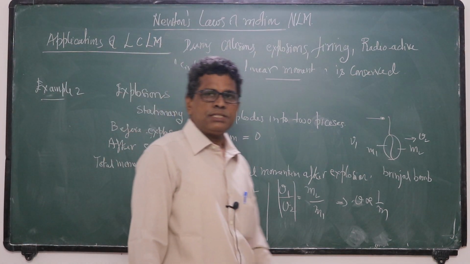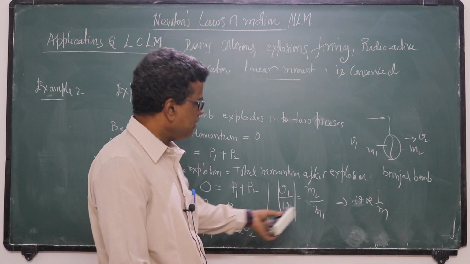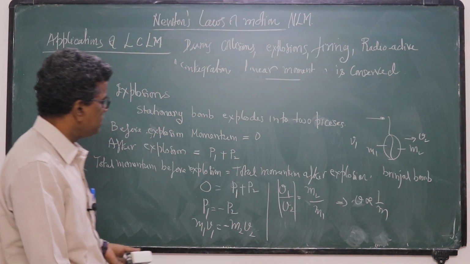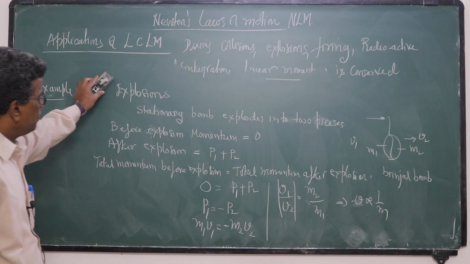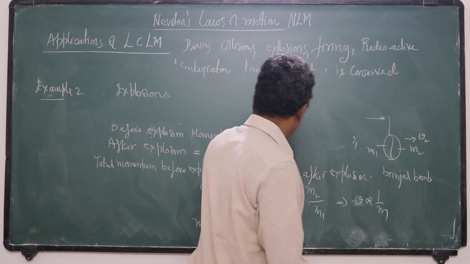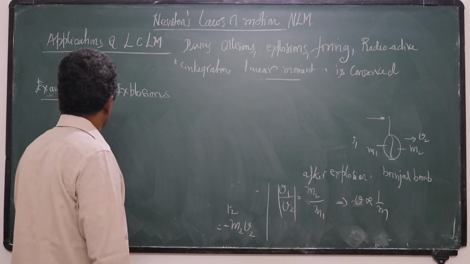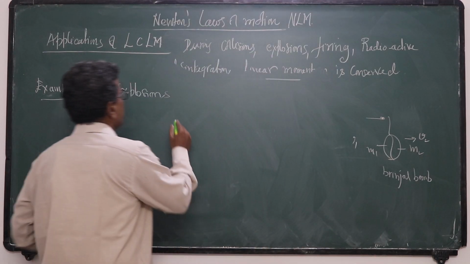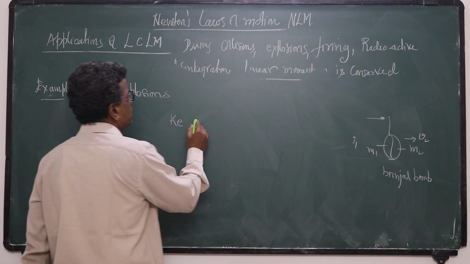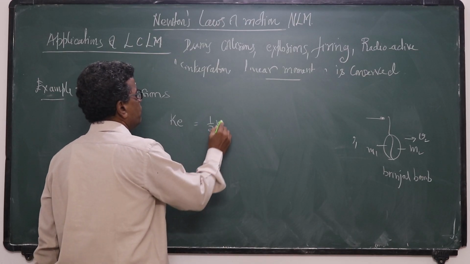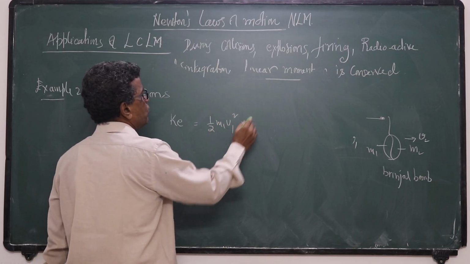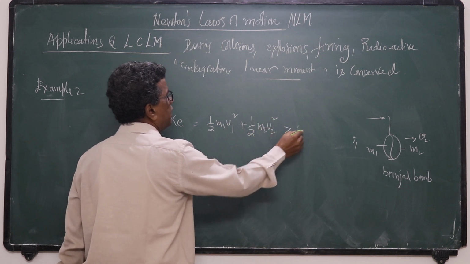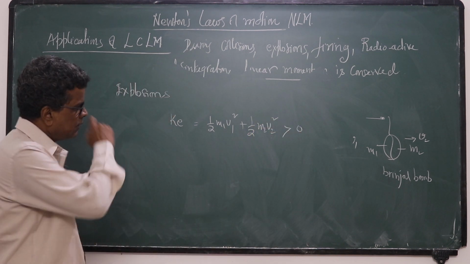During these explosions, the pieces get certain kinetic energy. Here kinetic energy is not conserved, because kinetic energy is positive. The kinetic energy of the system is half m1 v1 square plus half m2 v2 square, so it is greater than 0.